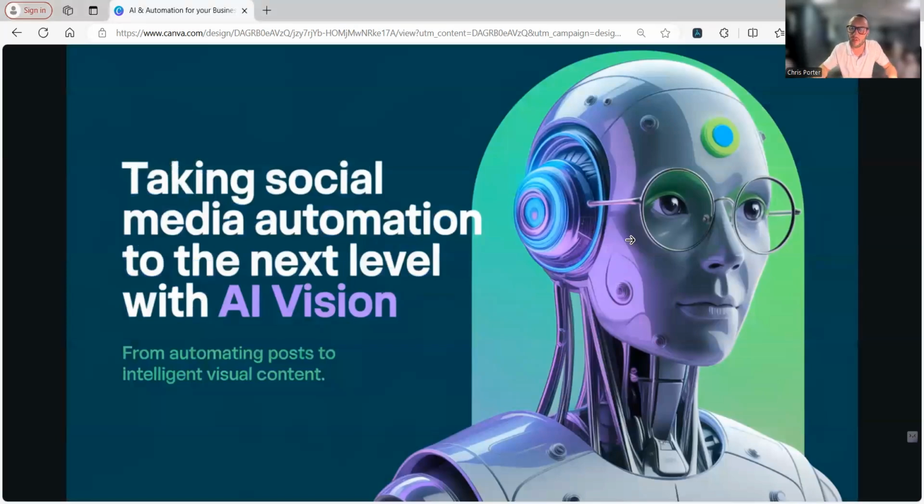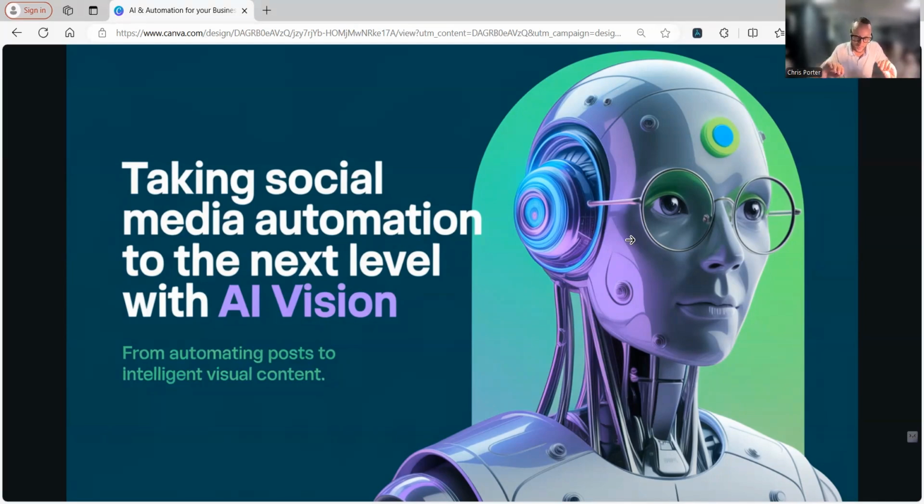So on top of that, another thing I like to talk about, and a lot of people overlook this, people talk about GPT vision, computer vision. So we're going to be talking on a slide here about taking social media automation to the next level with AI vision. And it doesn't just have to be social media automation. This is just an example I picked for this presentation, right? So from automating posts to intelligent visual content, right?